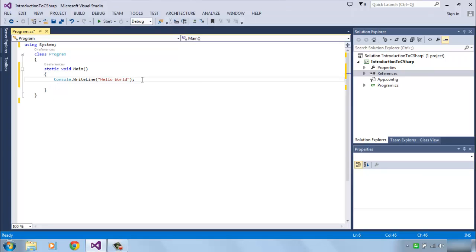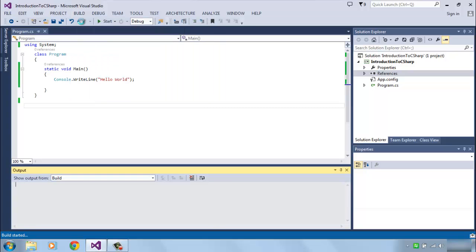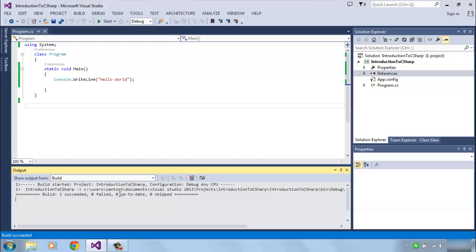I'm going to build this application. You can see on the top there is something called build solution, so let's click on build solution. As for now, don't worry about other stuff. Go ahead, try to execute this simple program.